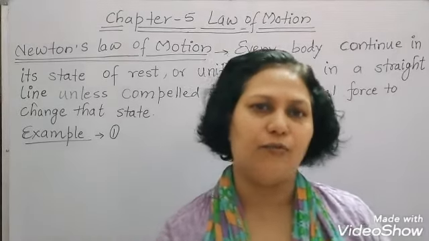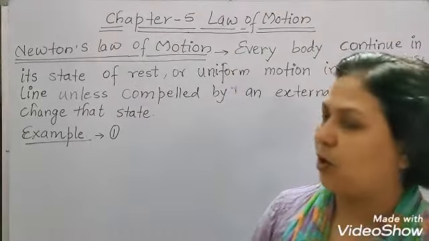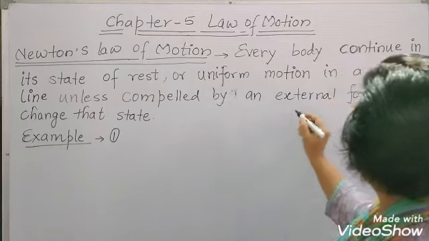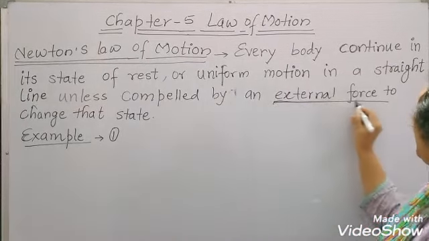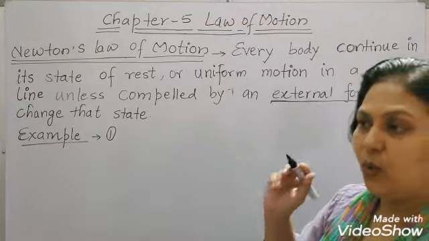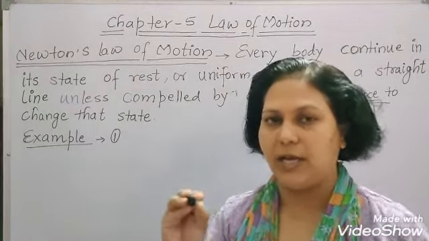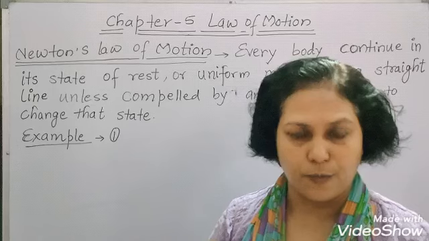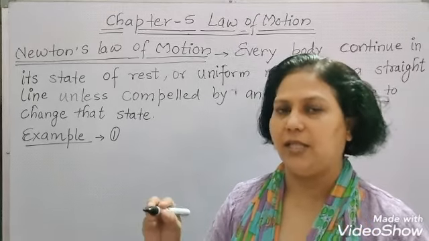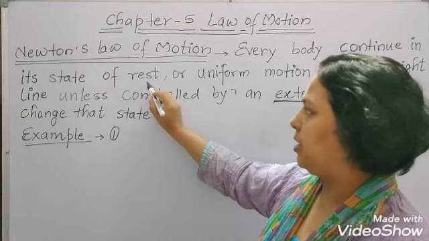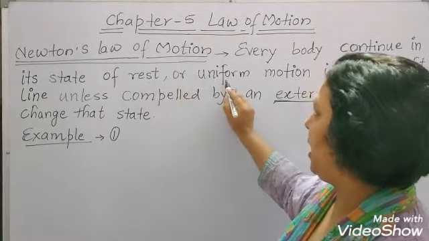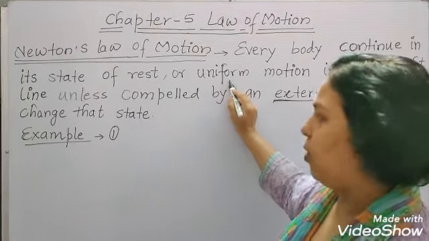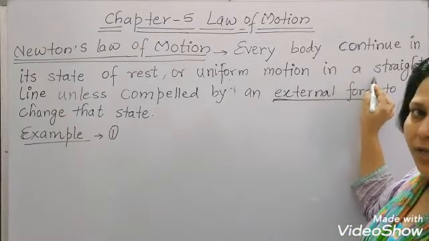Now one more thing: there are hidden facts in Newton's law of motion. You can say that Newton's first law of motion is defining what? The force, the external force. What is the external force? It is simply a pull or push which brings changes in the object. It will make a rest object move, it will make an object moving with uniform velocity non-uniform, and it can change the direction of the motion.